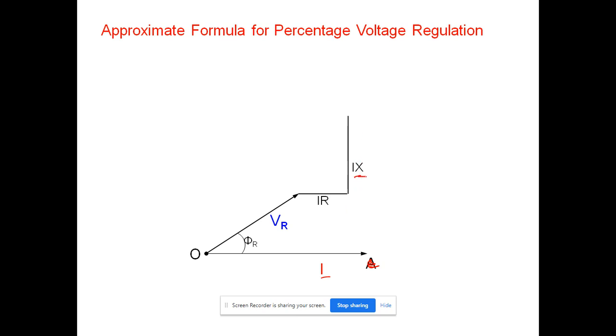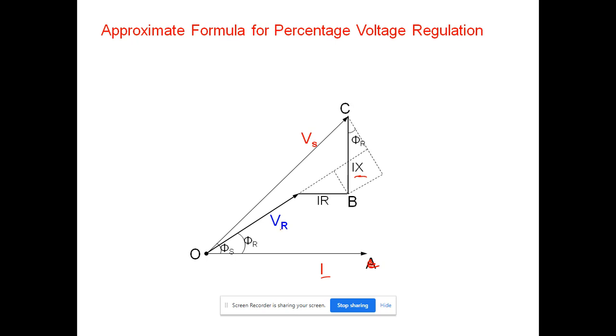The sum of Vr, IR and IX is the sending end voltage Vs. So the sending end voltage Vs is equal to Vr plus IR plus IX, the sum of all these three, and the angle between Vs and I is phi s.